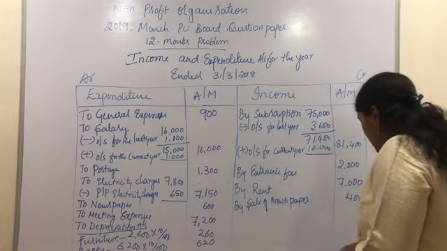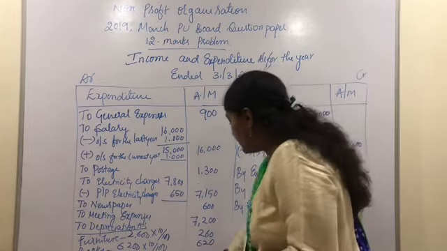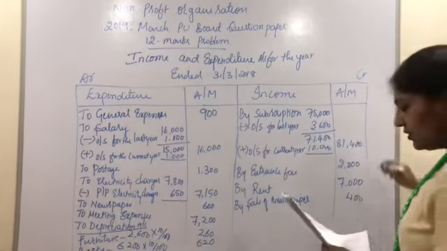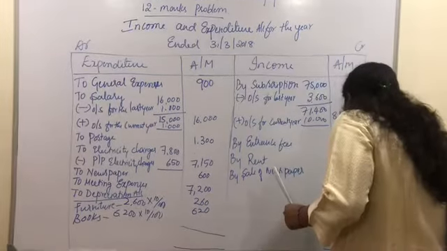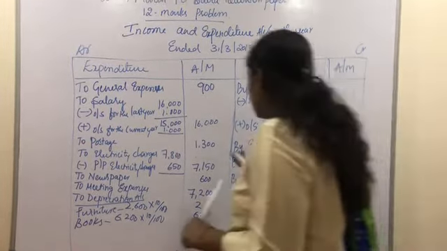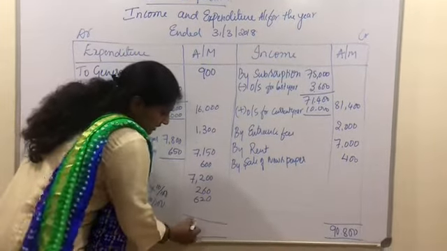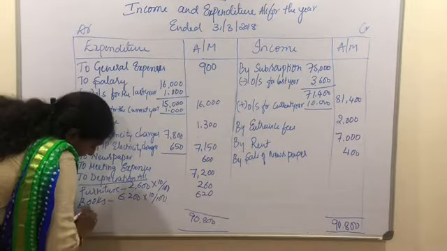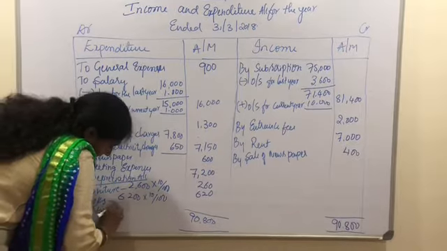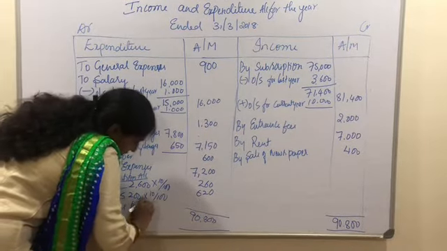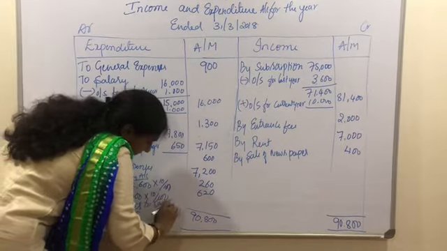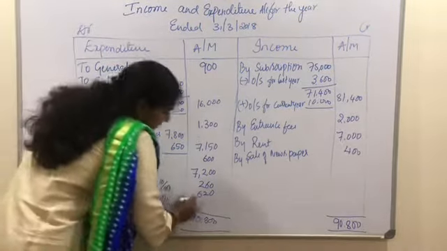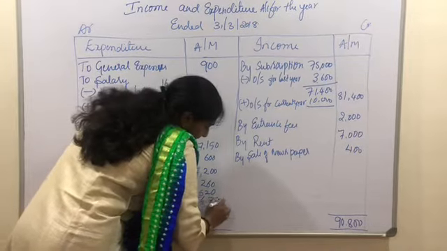Now let us balance and find out the difference, whether it is a surplus or deficit. So we can make out that the higher value is on the credit side. So the total is 90,800. The same total I am writing here on the other side, 90,800. And the surplus transferred to capital fund is 56,770.